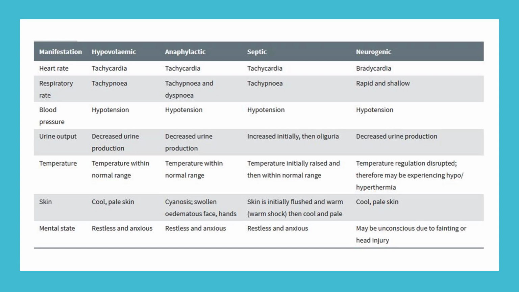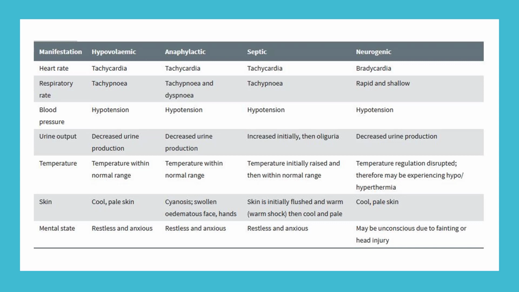Let's look at some of the manifestations of different types of shock. Hypovolemic, anaphylactic, and septic shock: there will be tachycardia, and there will be an increase in respiratory rate. But in case of neurogenic shock, you will see bradycardia instead of tachycardia, and the breathing may be rapid and shallow. Looking at the blood pressure, there will be hypotension. In case of urine output, there will be decreased urine production. In case of sepsis, there might be an increased urine output initially, but eventually there will be oliguria.